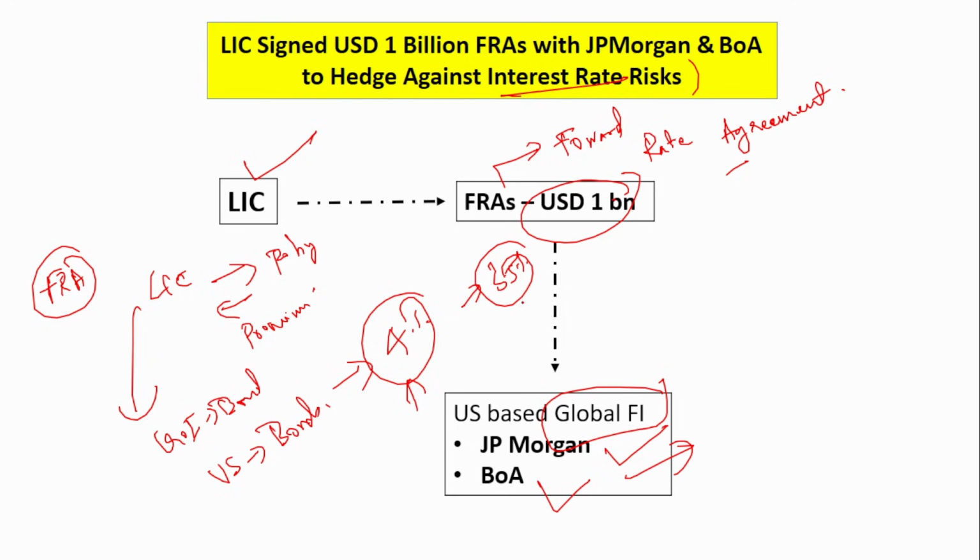So even if it goes to 3.5%, the Morgan will tell, I will bear that risk and I will give you at 4% itself, okay. This 0.5% shortage will be taken care by the JP Morgan. For that, the LIC pays a premium, okay. Since the risk is covered by these two banks, for that a premium has to be paid, right? So LIC pays a premium, and that is why JP Morgan and the Bank of America cover the risk, okay. I hope you have understood.